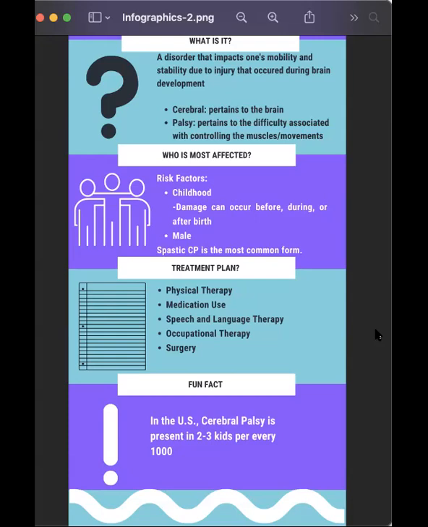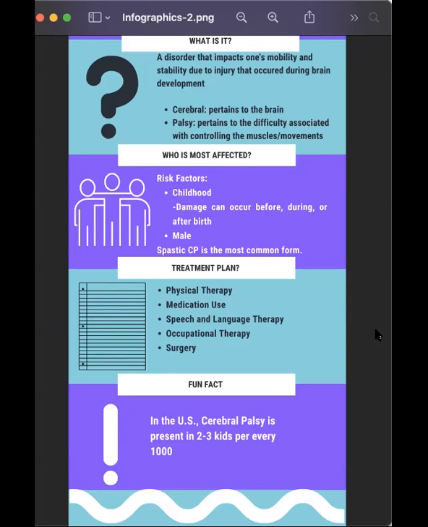They can also use medicine, and these medications can help relieve some of that muscle tension that they are going to experience with cerebral palsy. And depending on the area of the brain or how much of it is damaged, they may also need to see a speech and language therapist. And this therapist will help retrain a form of communication that is effective for them. So they may have to teach them some sign language, but they'll help them be able to communicate with others.